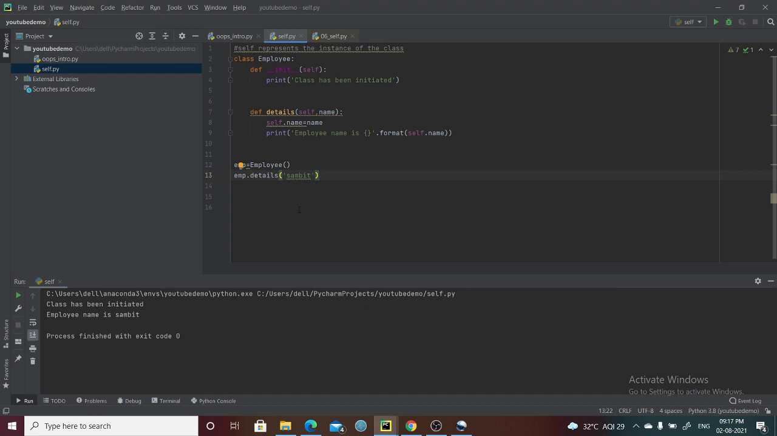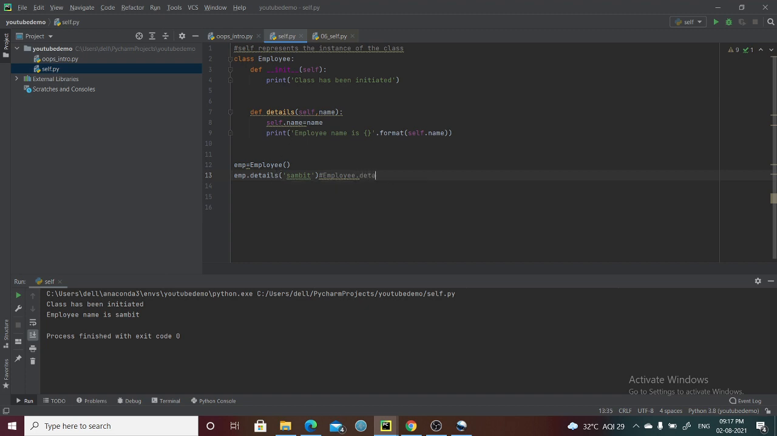I have passed one argument as name here. So what is self doing? Whenever you are calling any function, internally Python calls it using the name of the particular class. What is the name of the class? Employee is the name of the class. And what is the function that I need to call? Details is the function, right?